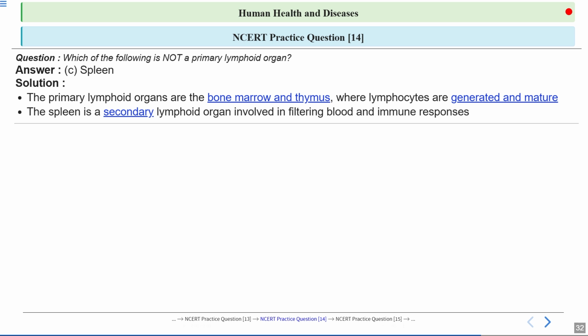Now, spleen is a secondary lymphoid organ that helps filter blood by removing old red blood cells and harmful pathogens as well. It also plays a key role in immune responses by producing white blood cells and antibodies to fight infections. So, spleen is basically known as the graveyard of RBCs. RBCs have a lifespan of 120 days. After 120 days, RBCs will enter the spleen and then they will die. That's why the spleen is known as the graveyard of the RBCs.